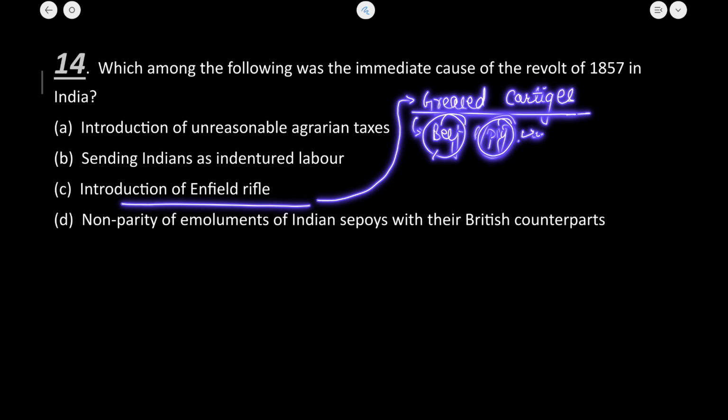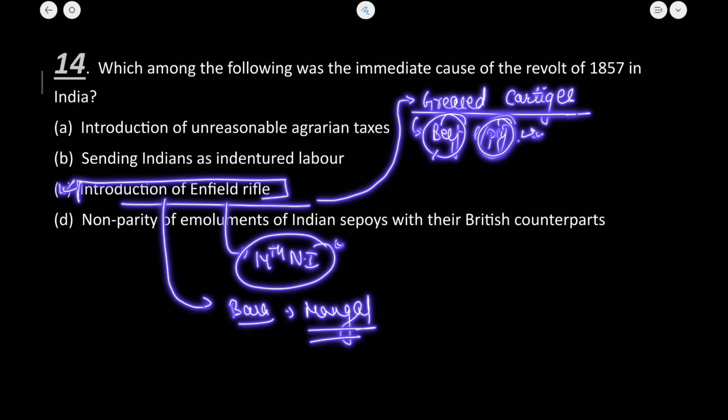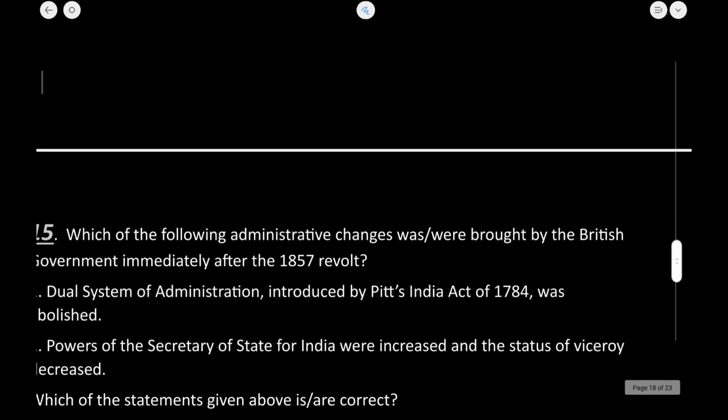Okay, सो दिस इज़ the reason why, इस immediate revolt का ये reason था, जिसमें कि 14th नेटिव इन्फेंट्री में it was a protest and at a later stage in Barrackpore Mangal Pandey rose up in violence and he belonged to 34th Native Infantry. Okay, सो हमारा C correct answer हो जाएगा इसका. ठीक है, let's now move to the next question, that is question number 15.